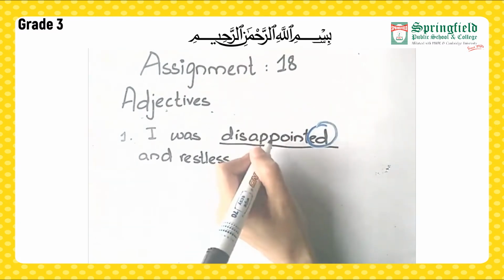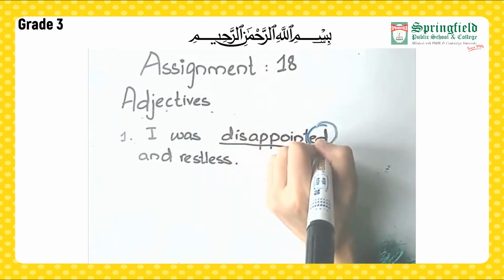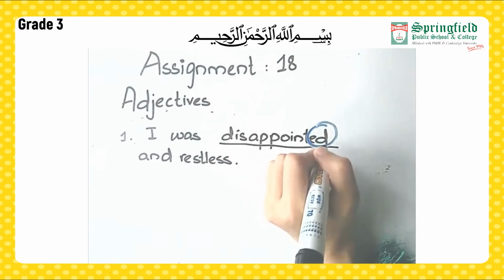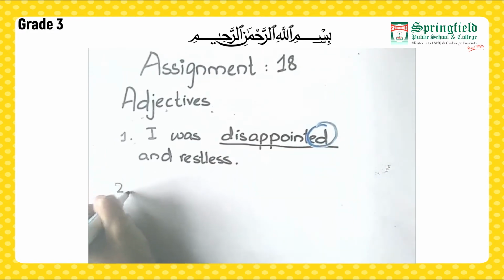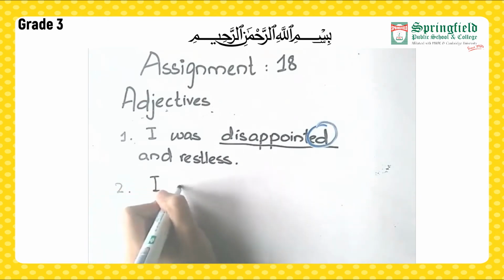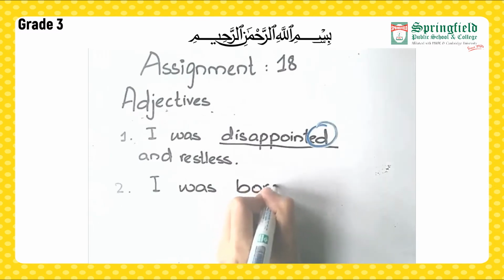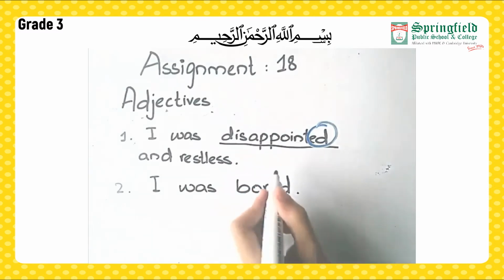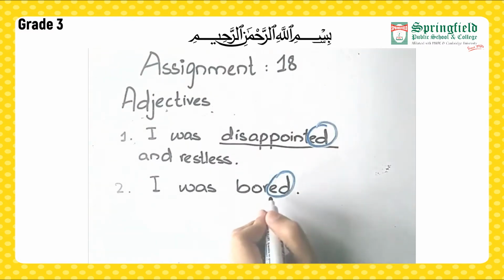Now you always have to remember this, that adjectives that end with ed are used to express the emotions or the feelings of a person. Here he is telling that he was disappointed. Like for the second sentence, I was bored. Here also, we can see the adjective is ending on ed. Here also the adjective is describing the emotions, the feelings of the person.